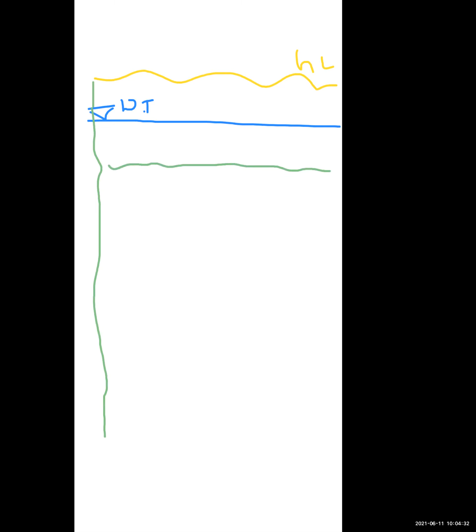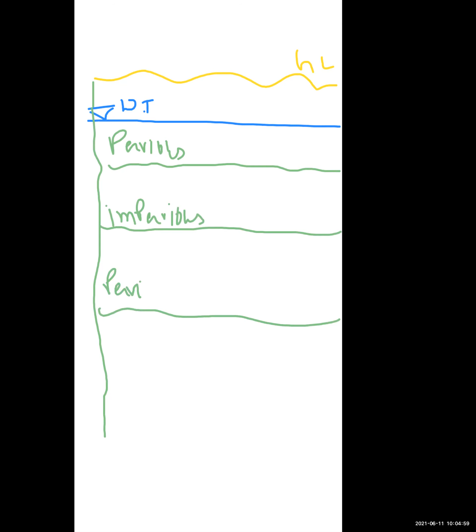Pervious layers are highly porous. The next layer is impervious. Next is also pervious. Next is impervious. Next again pervious. So this type of structure is present.